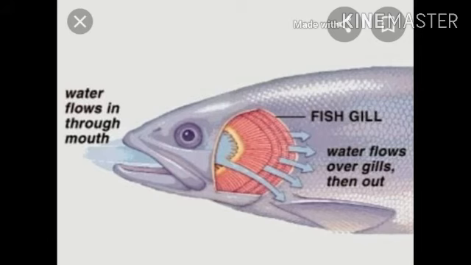Then that water is released out. What happens at the level of gills? Gills are richly supplied by blood. That's why the dissolved O2 in water is diffused into the gills. And from blood, CO2 is released out into water.